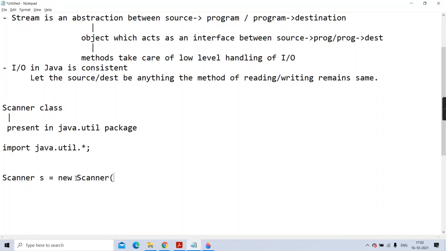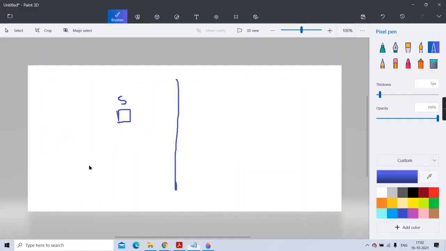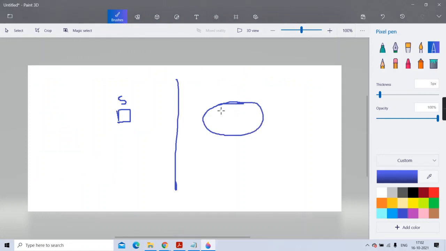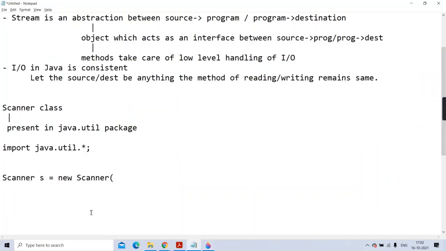So here what you are doing is creating an object of class Scanner. What is new doing? New is allocating memory for the Scanner object. Means in short, is it creating one copy of class Scanner? Meaning, is it allocating the memory needed for one Scanner class object? Yes. So as much memory as is needed for one Scanner class object, that much memory is getting allocated because of new.